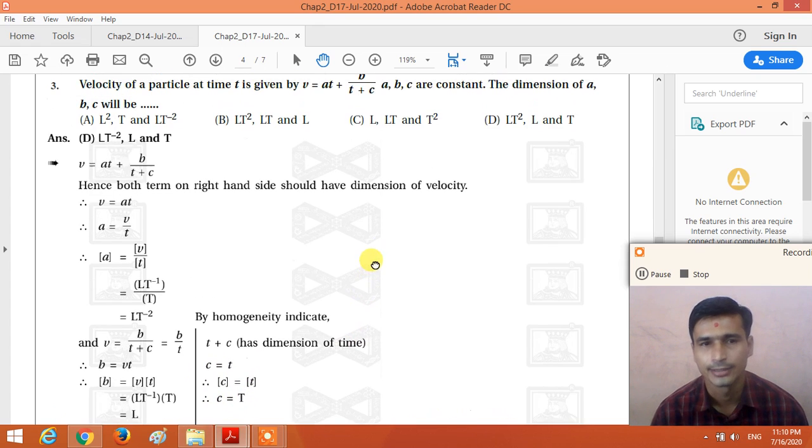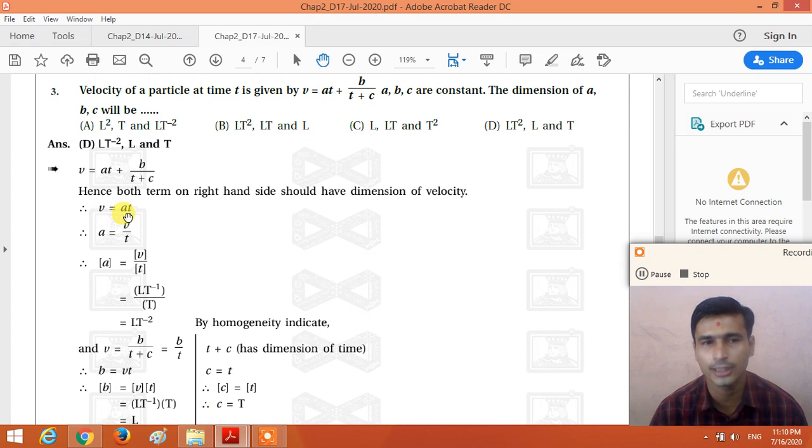Now second, the dimensional formula of V is equal to the dimensional formula of A into T. So how do we get the dimensional formula of A? The dimensional formula of A is equal to the dimensional formula of V divided by the dimensional formula of T. V is the velocity, speed. So the dimensional formula of speed is L T minus 1, divided by the dimension of time, T1. So we get the dimensional formula of A is equal to L T minus 2, right?